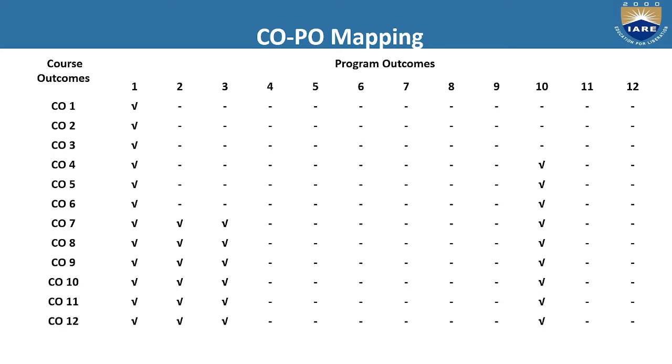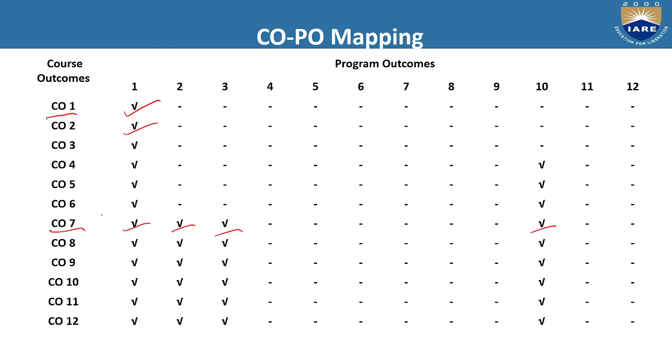And there is a correlation between the course outcome and program outcome. The CO1 is linked with the PO1 and CO2 linked with this. If you consider this, CO7 is linked with 1, 2, 3 as well as 10 also. So some course outcomes may be mapped with multiple POs. If you observe this, different COs are mapped with different POs.